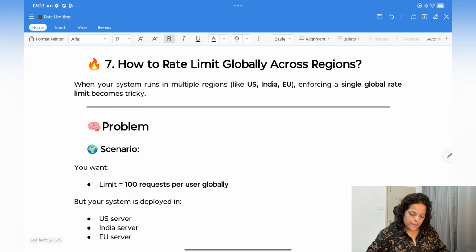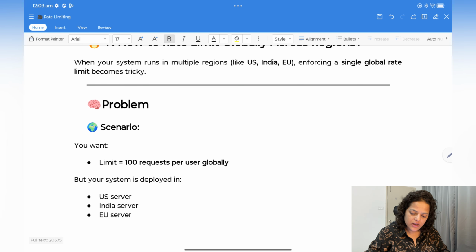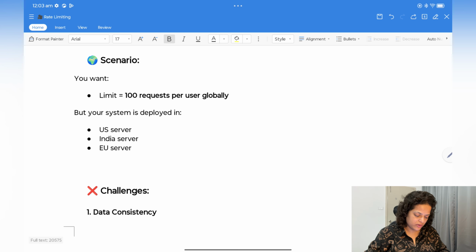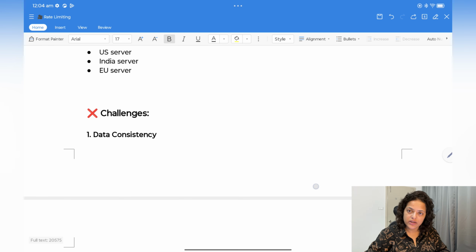Now, how to rate limit globally across regions? When your system runs in multiple regions like US, India, EU, enforcing a single global rate limit becomes tricky. For example, you want a limit of 100 requests per user globally, but your system is deployed in a US server, India server, and EU server.